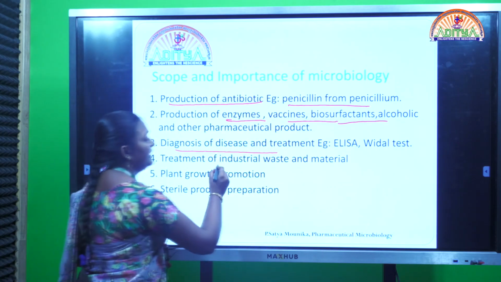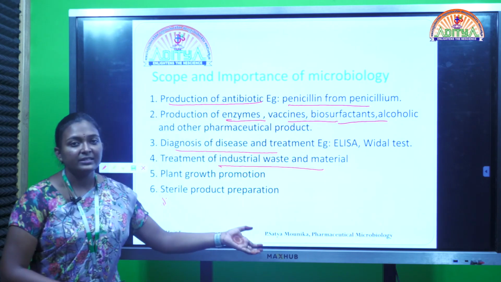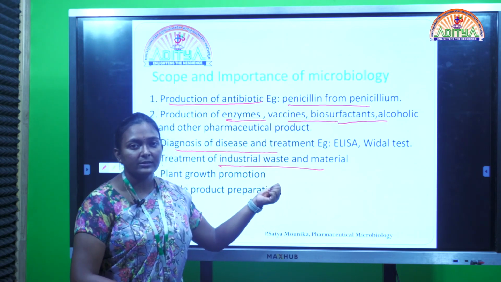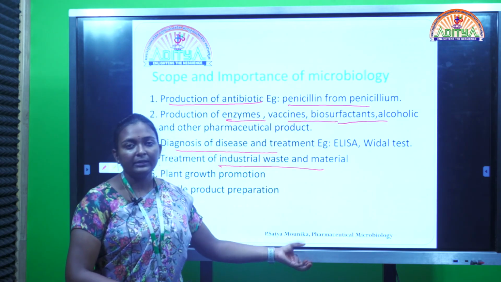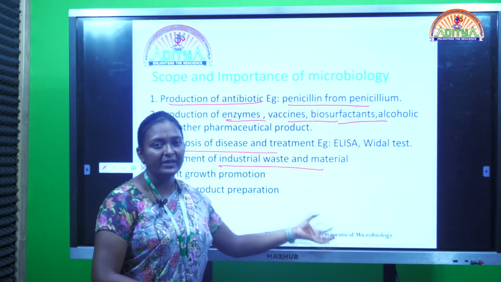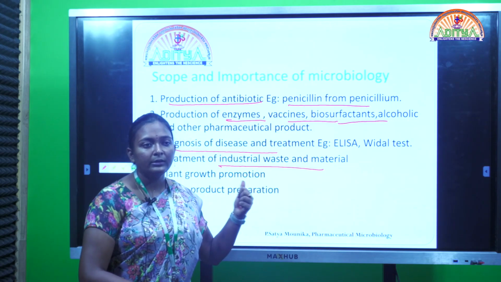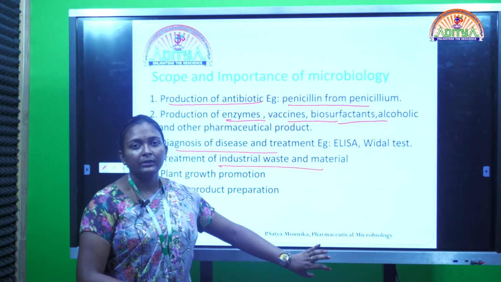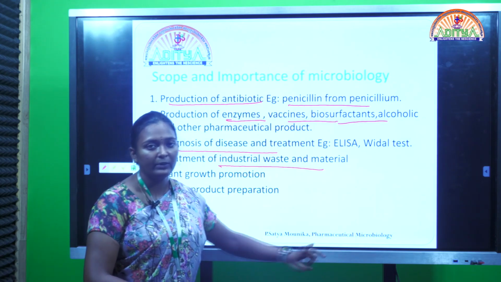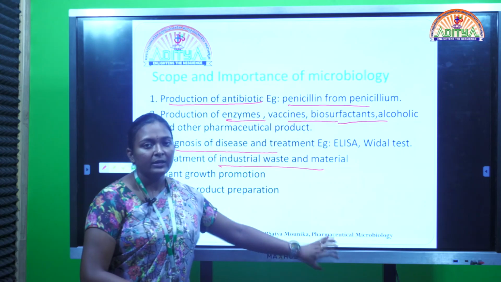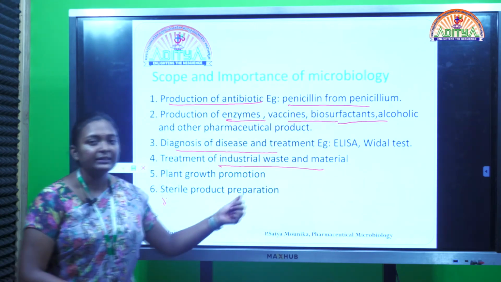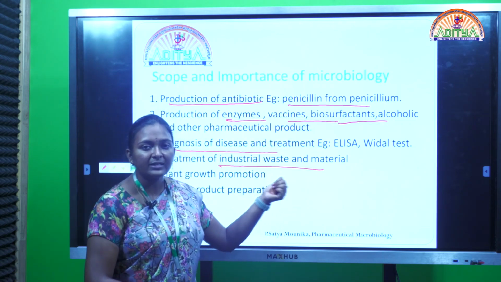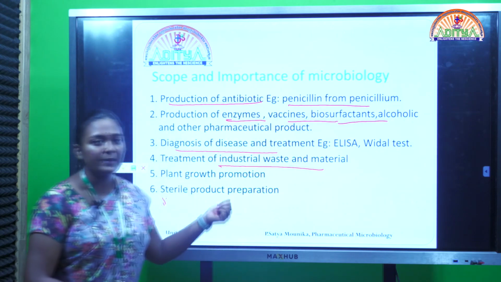Now coming to the next importance: treatment of industrial waste materials. How do we treat these industrial wastes? Normally, if a particular industry has waste materials, they generally dispose of all these waste materials into the surrounding areas, which may pollute the air and the water. To prevent this pollution, nowadays these waste materials are treated or decomposed by using certain microorganisms. So we can prevent some extent of pollution by using these microorganisms in pharmaceutical microbiology.